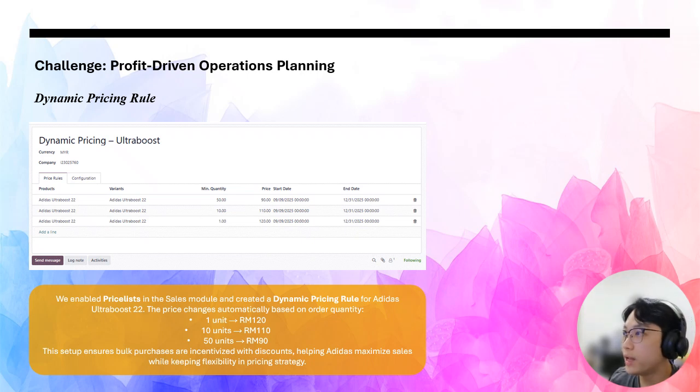For this part, I worked on dynamic pricing using the price list feature. I created a rule for Adidas Ultra Boost 22 where the selling price changes depending on the quantity purchased. For example, if a customer buys just one pair, the price is the original price, which is 120 ringgit. But if they order 10 pairs, the price drops to 110 for each. And for 50 pairs or more, the price is reduced further to 90 ringgit each. This way, we can encourage bulk purchases and manage our sales strategy more effectively.